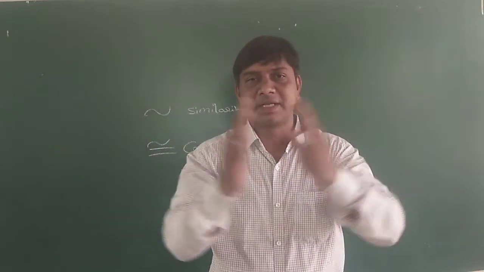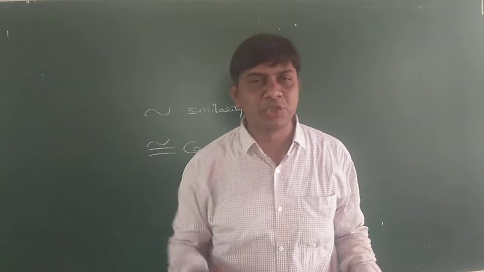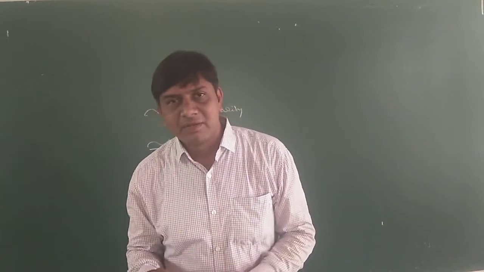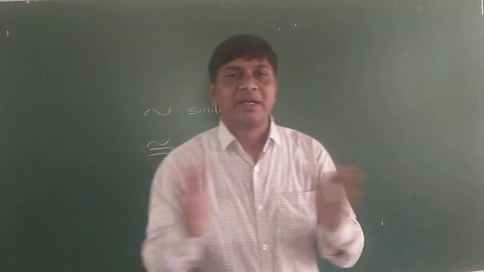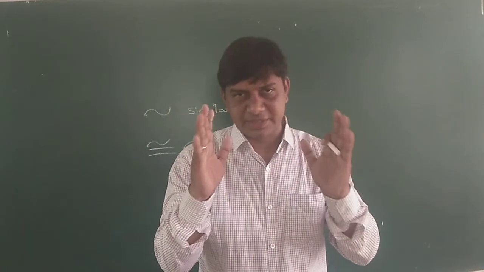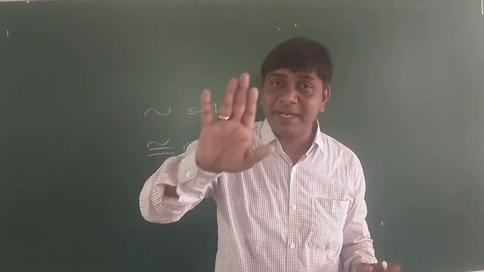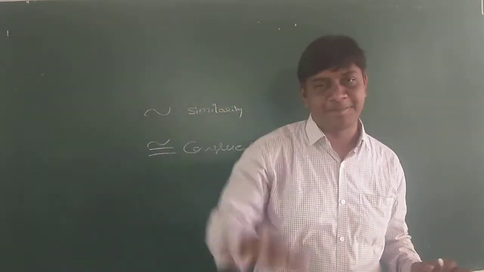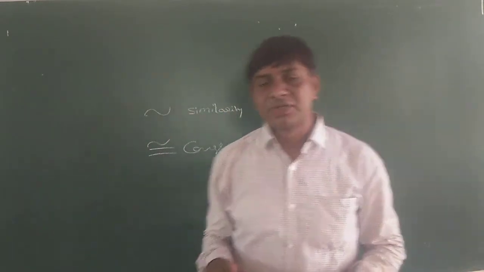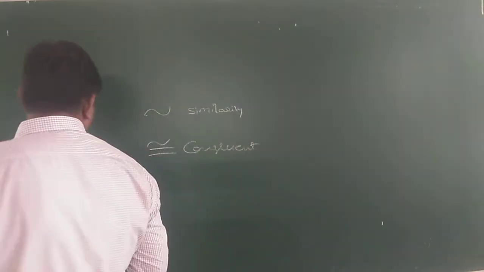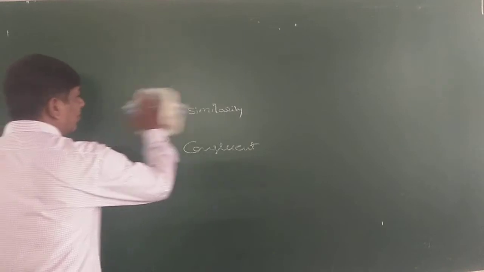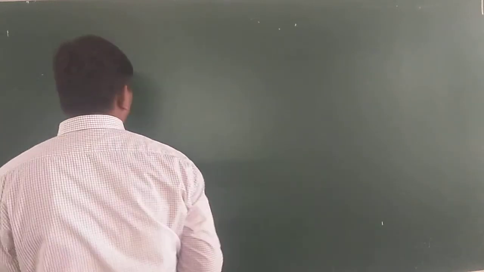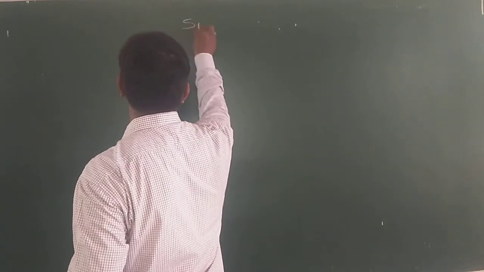When you zoom in and zoom out, you get different images, but the shape is the same. So those are called similar figures. Now our topic is also related to similarity: similar triangles.